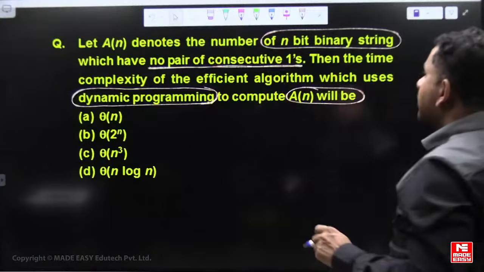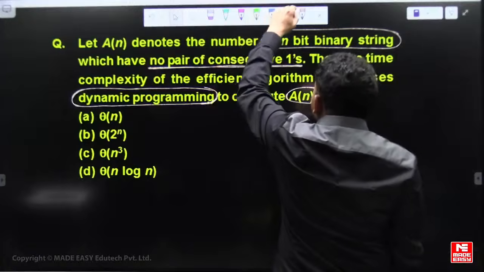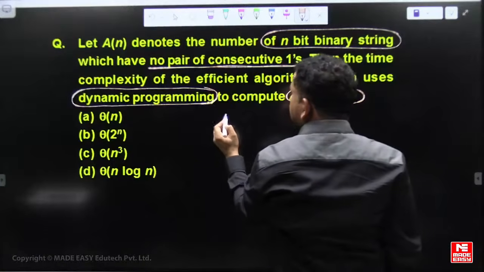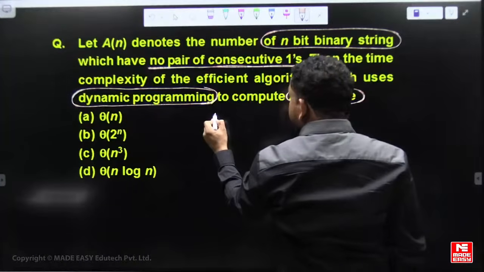Right, so this is an easy question only. So n bits are there, for example 1 bit.